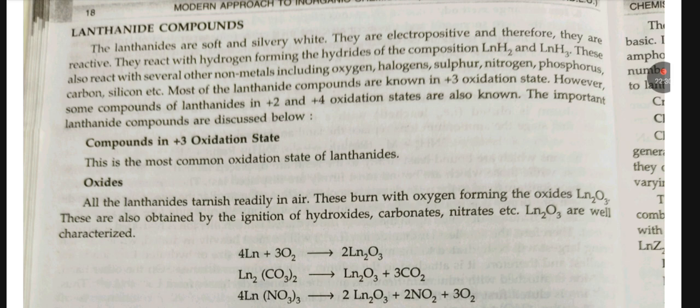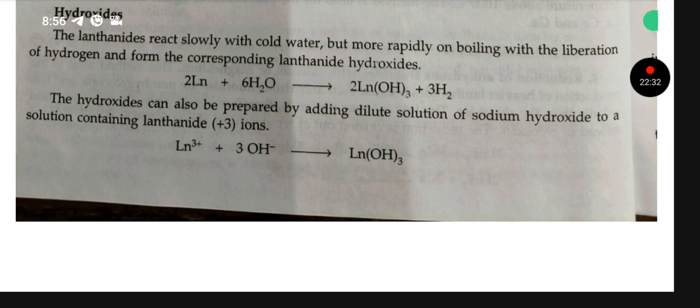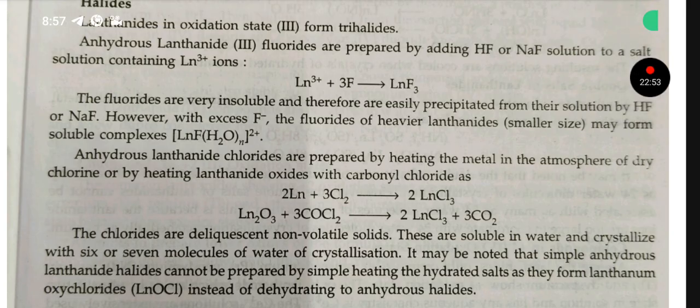Lanthanoids react slowly with cold water but more rapidly on boiling, with the liberation of hydrogen and form the corresponding lanthanoid hydroxides. The hydroxides can also be prepared by adding dilute solution of sodium hydroxide to a solution containing lanthanide +3 ion. Next is halides. Lanthanoids in oxidation state +3 form trihalides.